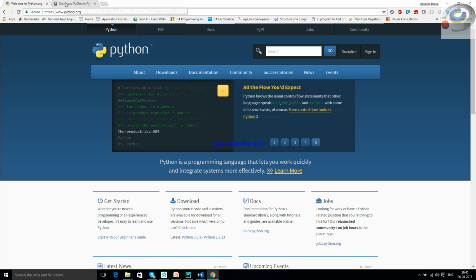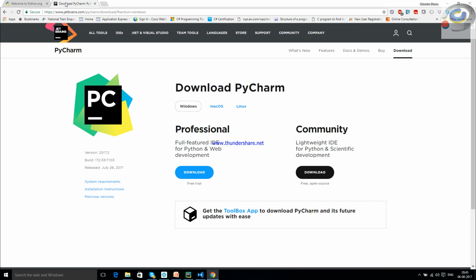Then we have to download our IDE, the tool that we need to work with. And here comes the tool. It's from JetBrains, so we just need to go to jetbrains.com. Once we get this, let us download the community edition, because I'm using the community edition for my Python training. The professional edition is paid software and only comes as a free trial. So let us just download the community edition, as this supports all the functionalities.